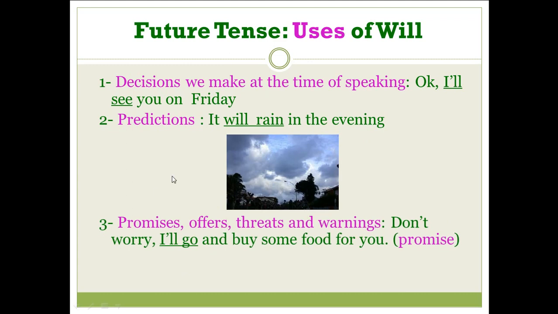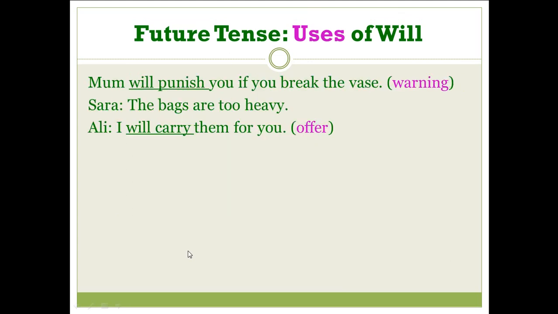Number three, the third usage of will: promises, offers, threats, and warnings. Promises, when I promise to do something, and offers, I offer to do something for you. We will have an example for each one. First, the promise. For example, don't worry, I will go and buy some food for you. This is a promise, so we used will. And I'll is the contraction or the short form of I will. I will equals I'll.